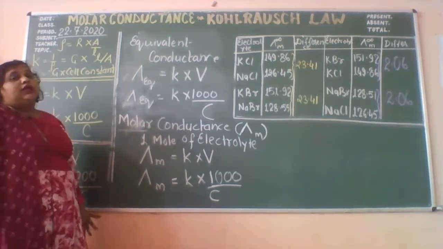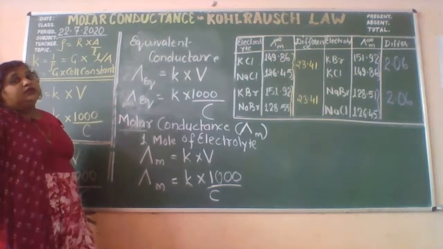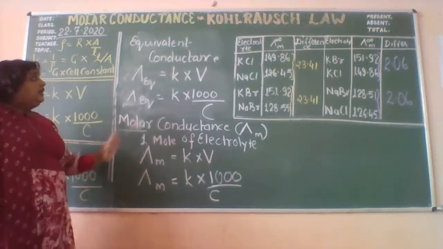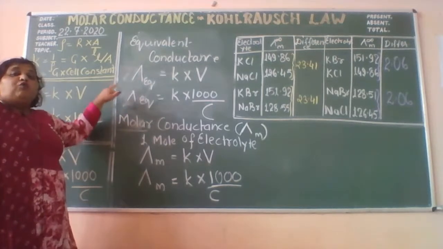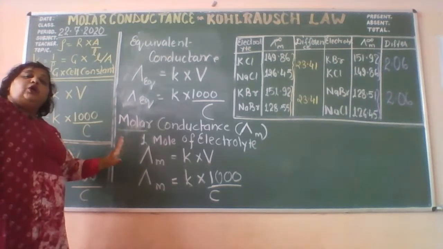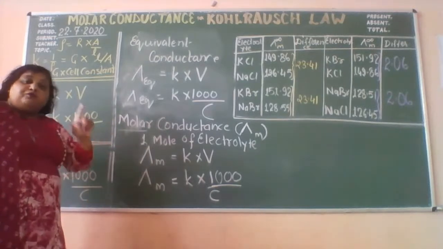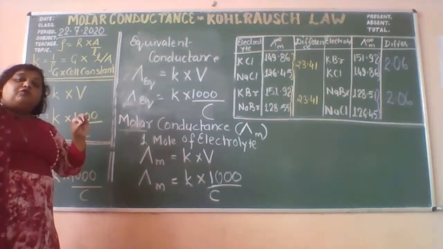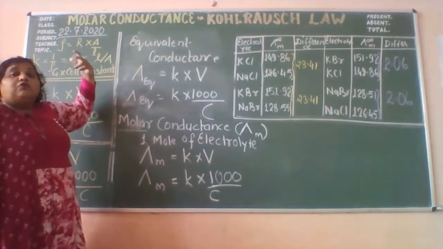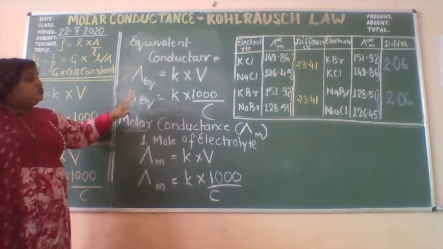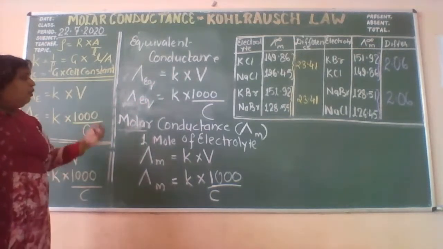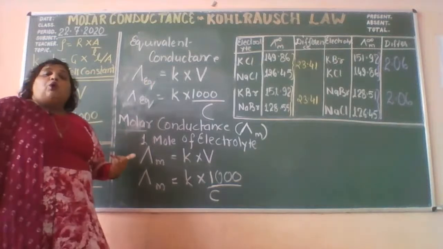This is the volume that contains 1 gram equivalent. It is not all the time 1 liter or 1 centimeter cube, right? This was the thing I was discussing in the beginning. That it is not the conductivity of one normality solution, or this is not the conductivity which has the molarity 1. It is the conductivity of the volume. What volume? The volume that has 1 mole. In the case of gram equivalent, it has the 1 gram equivalent. Clear? So that's why we need to account the volume V. I hope I'm clear to some extent to all of you.